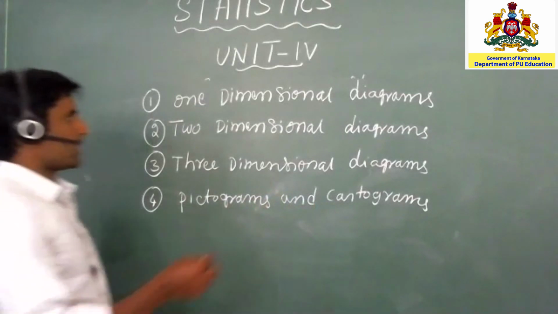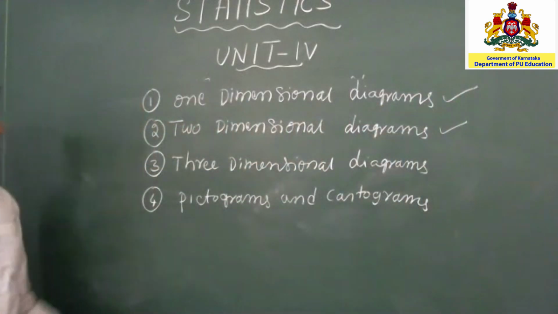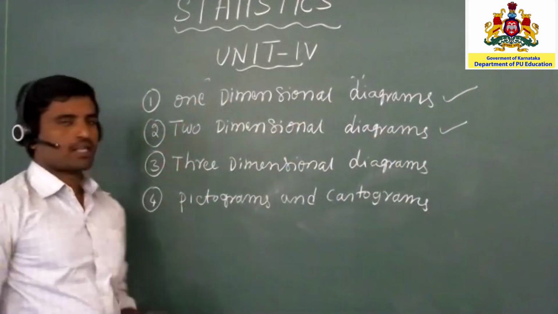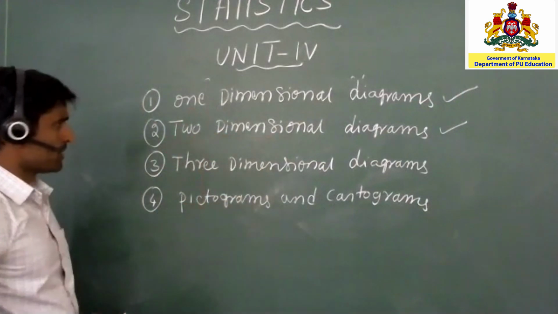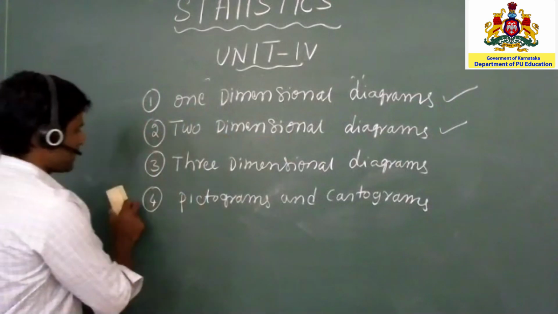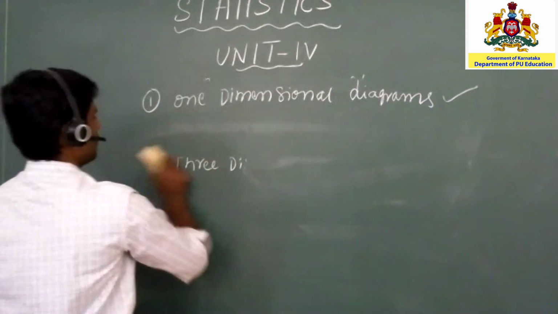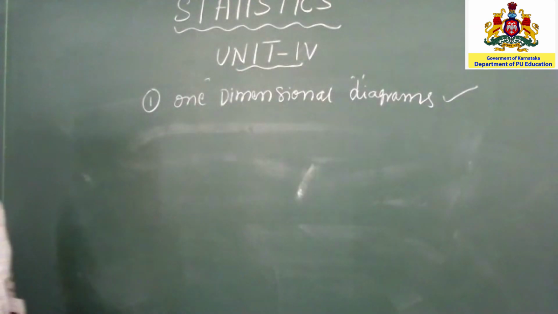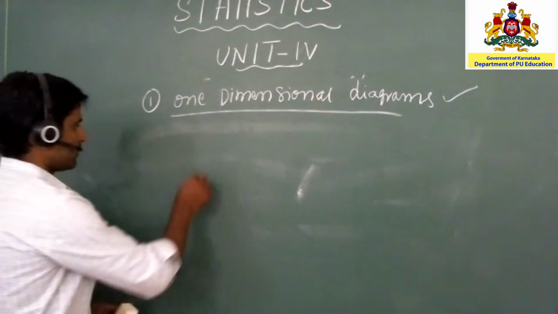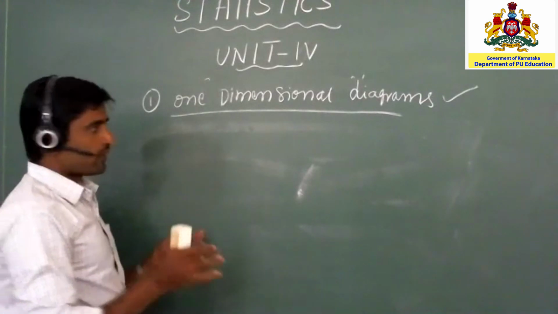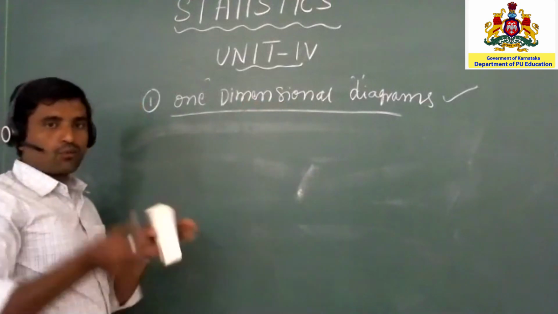According to your first PUC syllabus, you will discuss only these two: one dimensional diagrams and two dimensional diagrams. Okay, now we will discuss one by one. Now we will discuss the first one, one dimensional diagrams. One dimensional means only one direction, in general form. So it consists of only one direction.